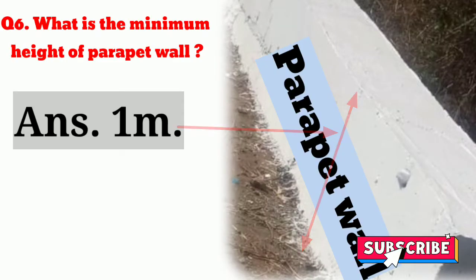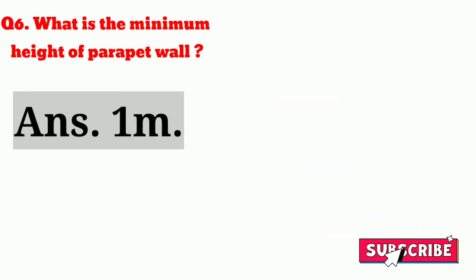What is the minimum height of parapet wall? The minimum height of parapet wall is 1 meter. It means the minimum height of parapet wall should not be less than 1 meter.